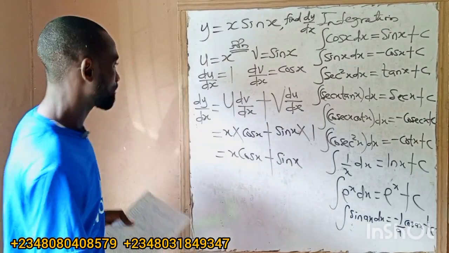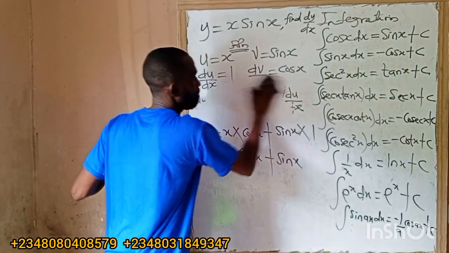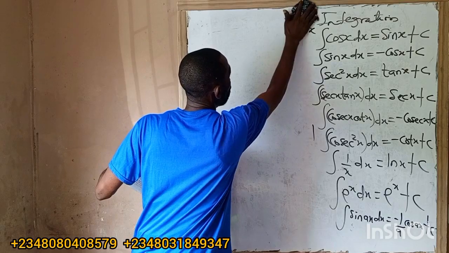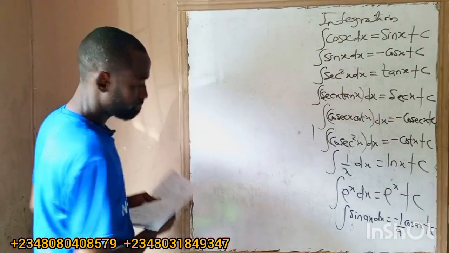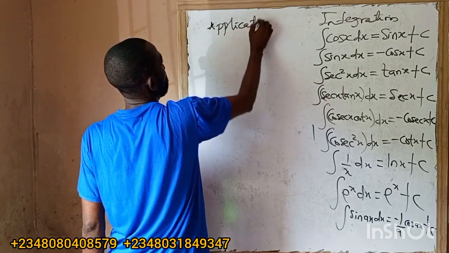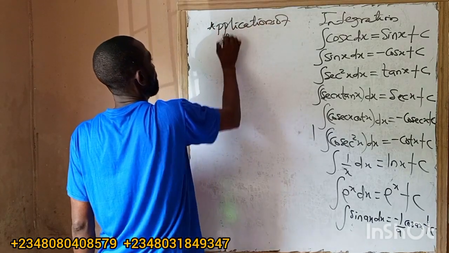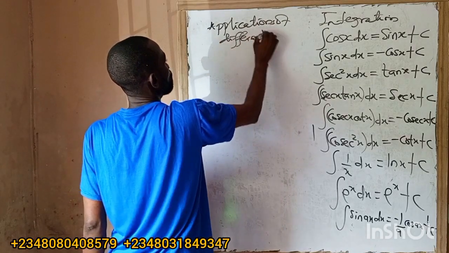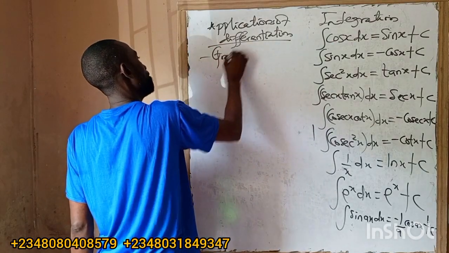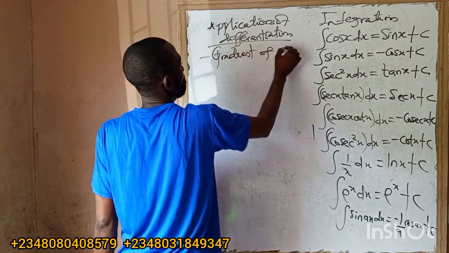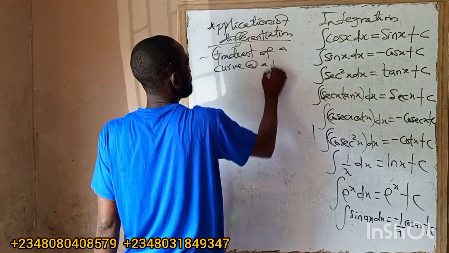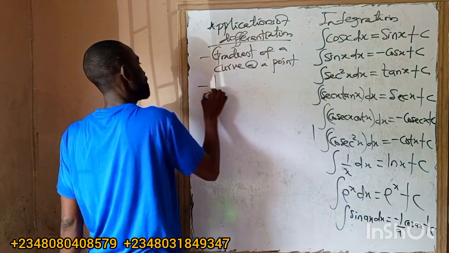Under the applications of differentiation, we have gradient of the curve at a point, we have turning points.